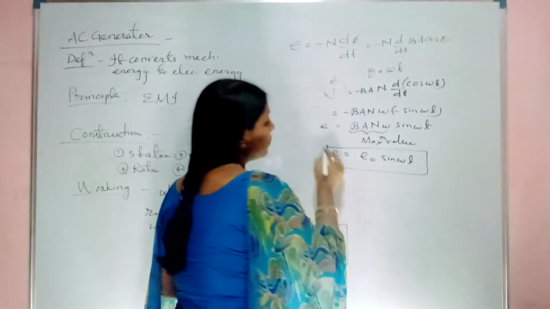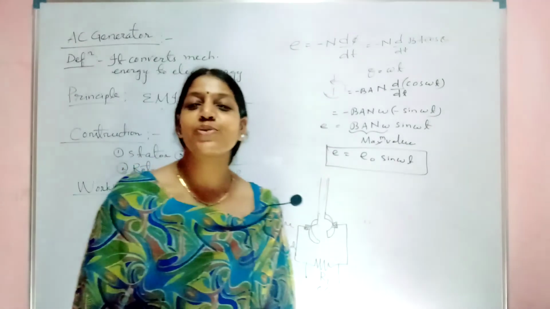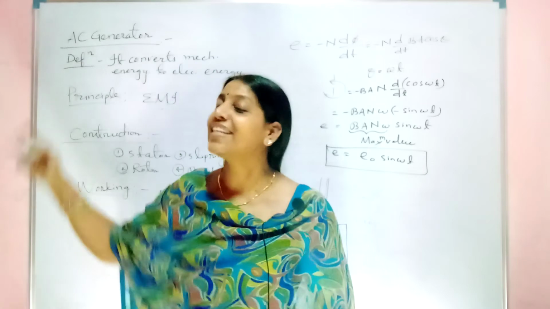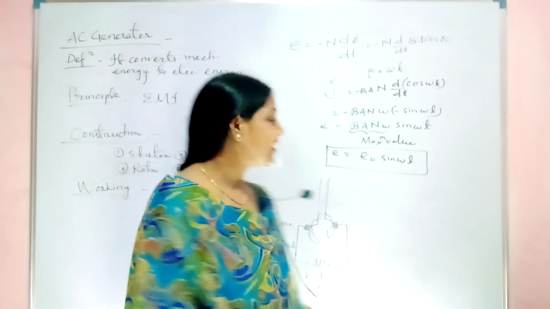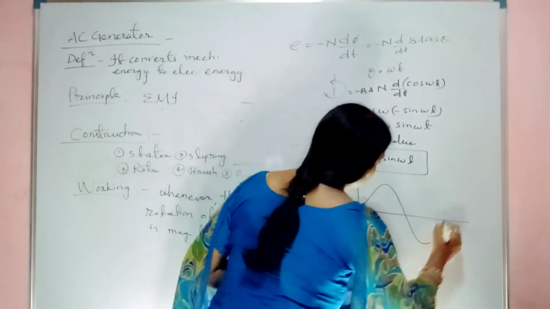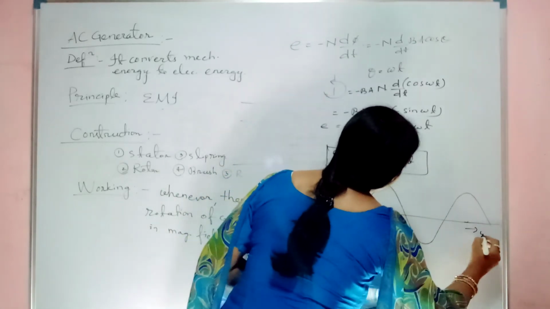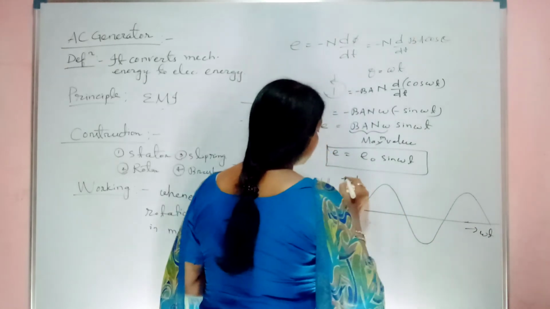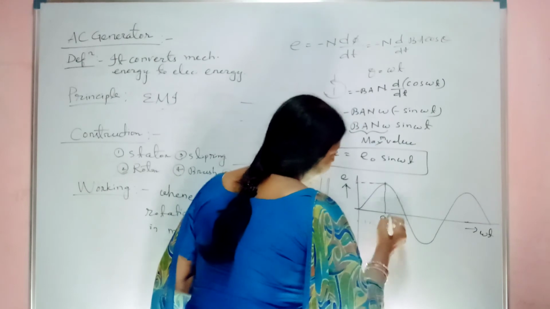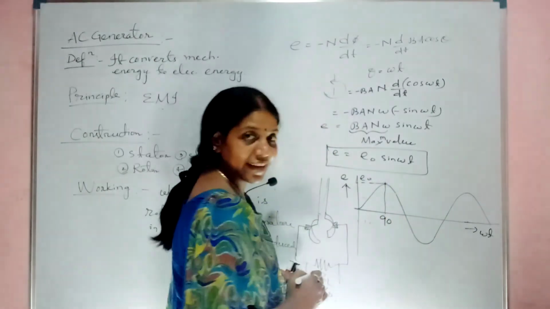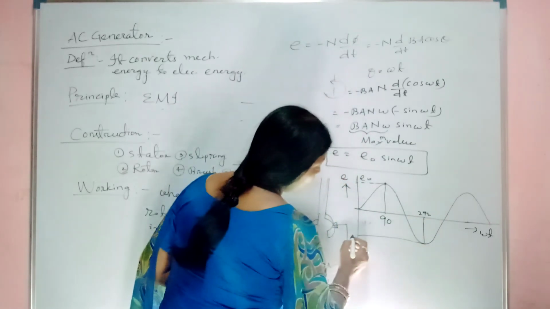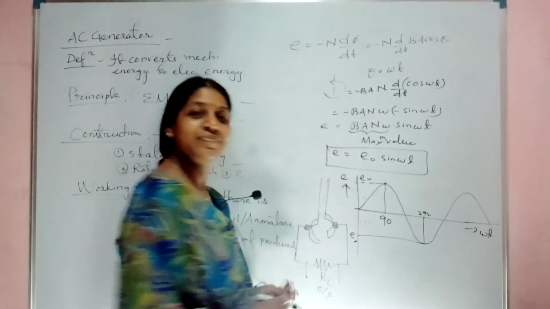So what is the shape of the output generated? Sinusoidal wave. Hence the heading you see, AC generator, AC means alternating current. So what will be the shape of it? Definitely the shape will be like this, with respect to omega t. This is your induced EMF. At this point, 90 degrees, it will give you the maximum value. Similarly at this point, 270 degrees, it will give you the negative maximum.